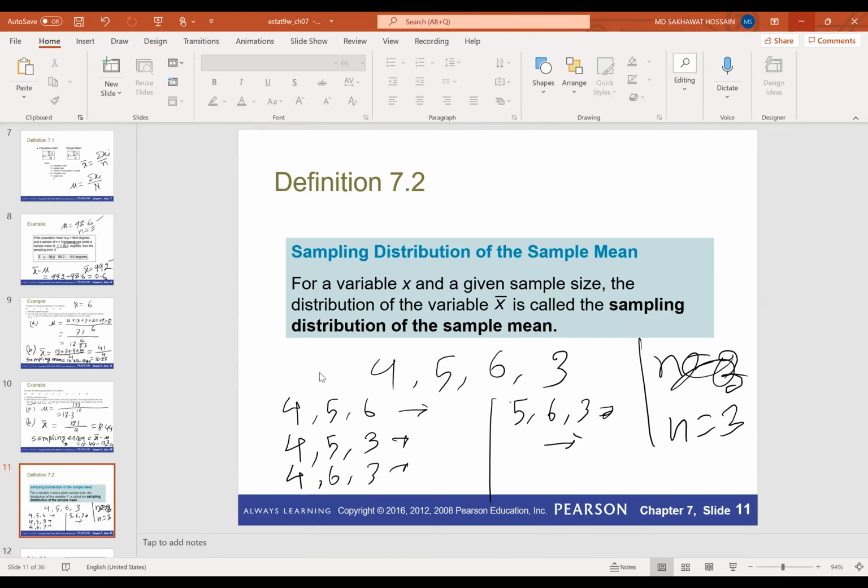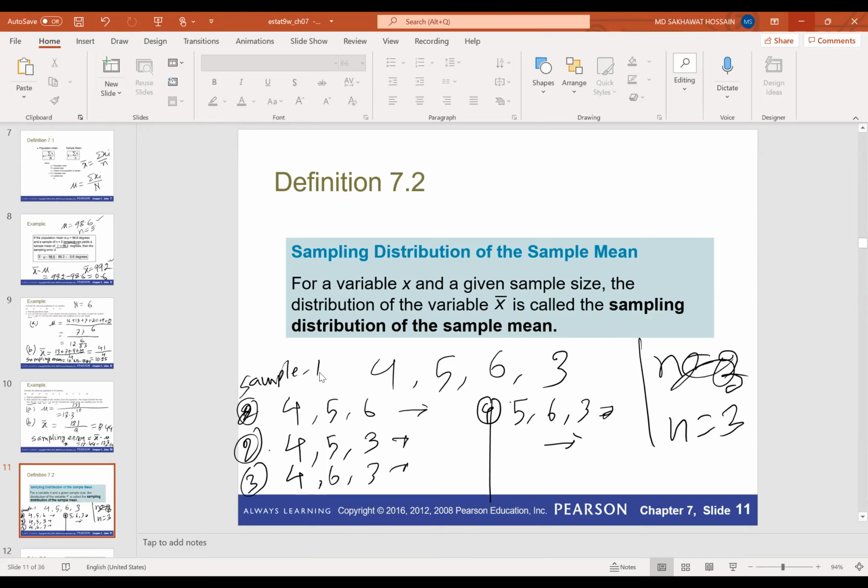So if you consider 3 numbers from these 4 numbers, then we have these possibilities. So this is sample 1, this is sample 2, this is sample 3, and this is sample 4. So we have a total of 4 samples. If we collect a sample of size 3 from this population, then we can have 4 samples. Okay, so from these 4 samples, we can calculate 4 different sample means, right?